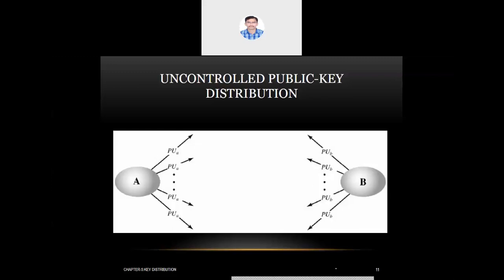In the last class, when I showed you the demonstration of the Mailweb application, you saw that we can generate n number of public keys. So that is the uncontrolled public key distribution by a particular node. All the public keys were kept open to be used by the users.